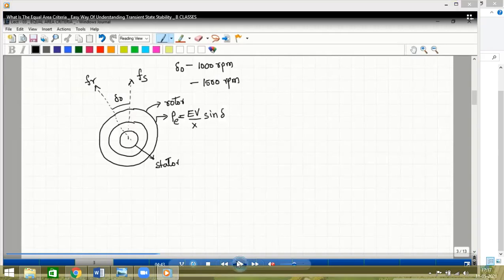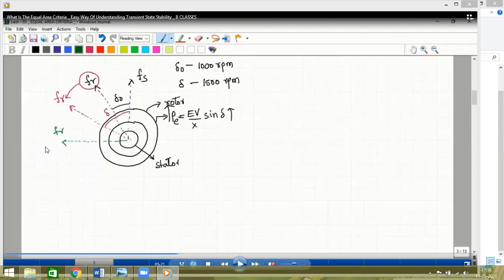When the load is increased, the speed increases, the motor accelerates. Now you can see the new rotor angle is how much? 1500 rpm, the new rotor. But here now you see, all of you, what's going to happen inside the power plant. When the load is increased, the speed also increases, but the rotor first changes from 1000 to 1500 rpm, and then immediately, because of moment of inertia, it also increases beyond 1500 rpm.